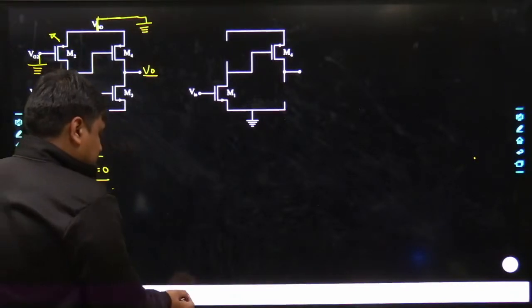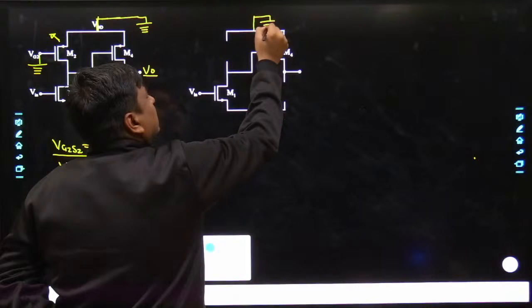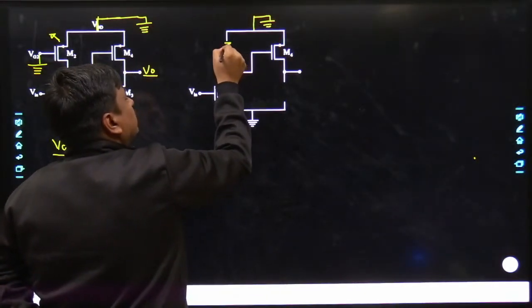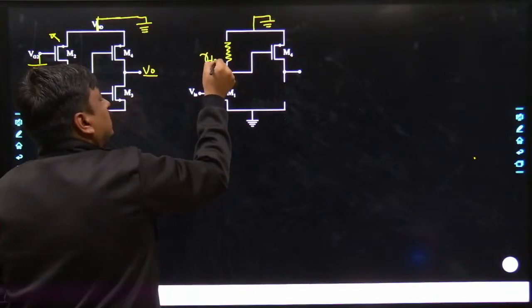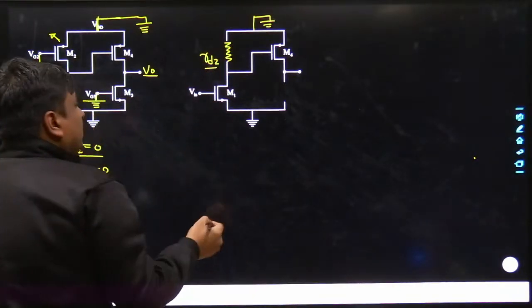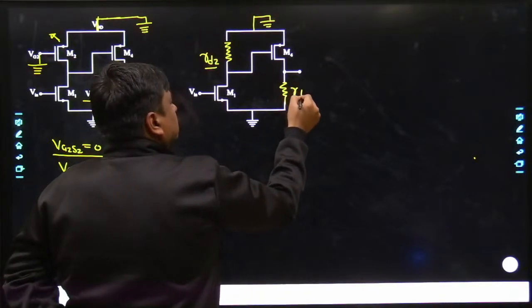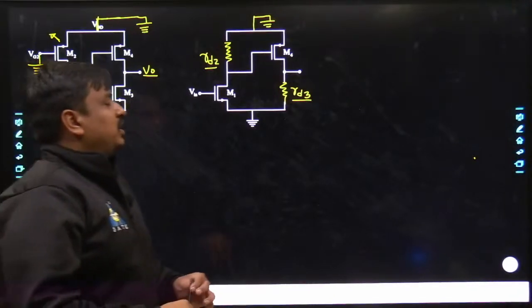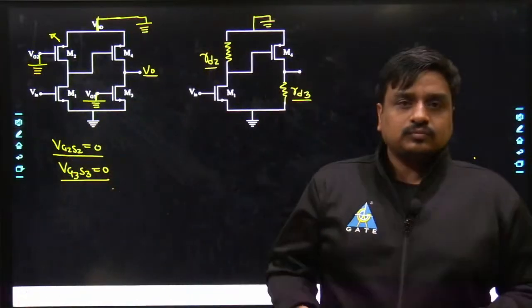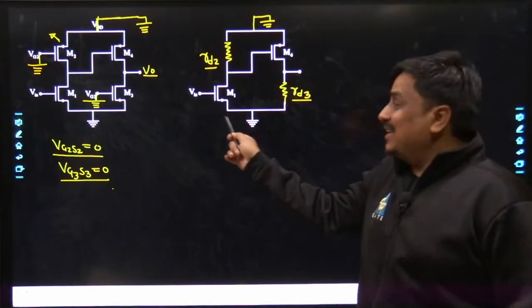So the change I would be proposing over here, just put this as ground, similarly just put this as RD2, and similarly just put this as RD3. Agreed, no?